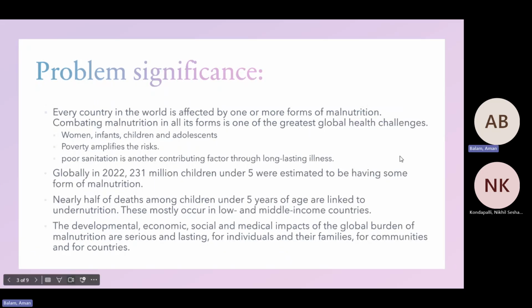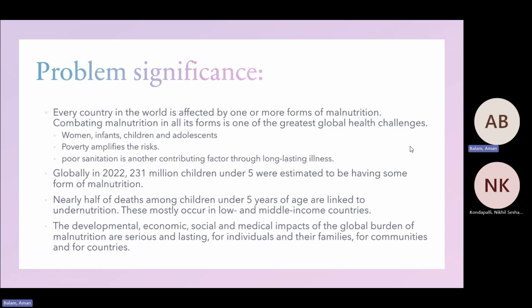Now, why is this so important? Every country in the world is affected by one or more forms of malnutrition. This affects women, infants, children, and adolescents, with poverty and poor sanitization amplifying the risks. In fact, in 2022, 231 million children under 5 were estimated to have some form of malnutrition, and nearly half the deaths occurred in children under 5 years of age. This was also linked to undernutrition, and these occurred mostly in low and middle income countries.